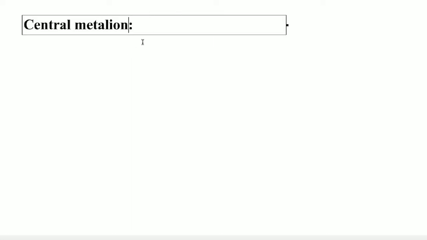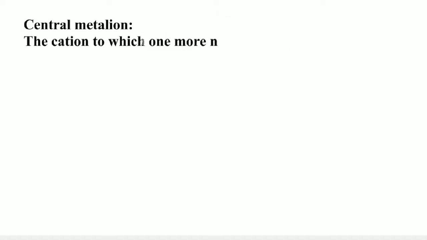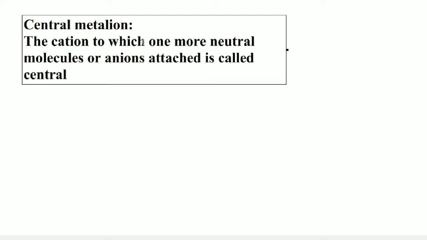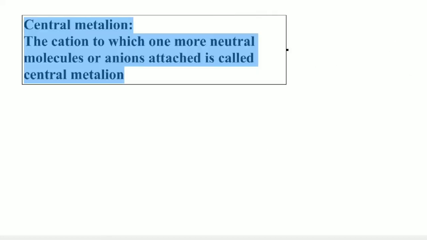So we can write like this: the cation to which one or more neutral molecules or anions are attached is called the central metal ion.